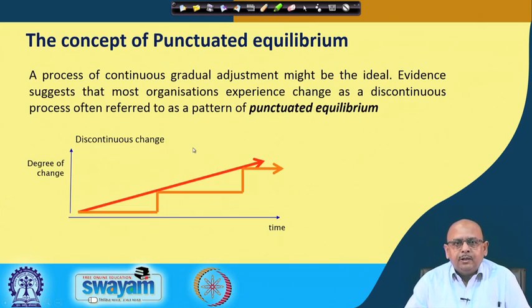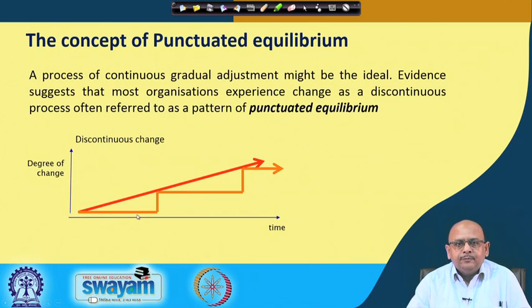So, this concept of continuous and discontinuous change is known as punctuated equilibrium, right. Punctuated equilibrium means that yes, you have a continuous adjustment, then you also go for discontinuous process. So, look at this, this shows discontinuous change, right, and this shows continuous change, right. So, both the continuous change and discontinuous change happen with a punctuated equilibrium. So, this is what we know.